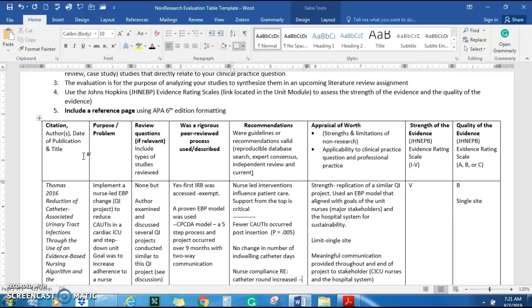But still, they are very different. The specific purpose of research is to generalize the new knowledge that was created to the population as a whole. I talk about population in the world, whereas QI is local knowledge. It is taking that evidence and applying it to a healthcare system or a site, something local, and trying to make an immediate change in practice. So let's go back here. So it is different. All right, so let's look at this article.